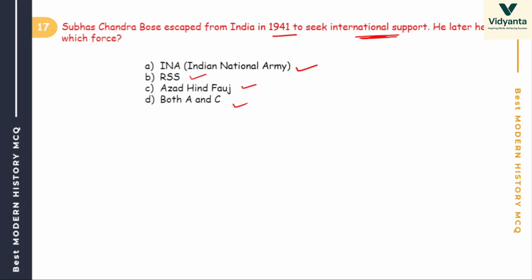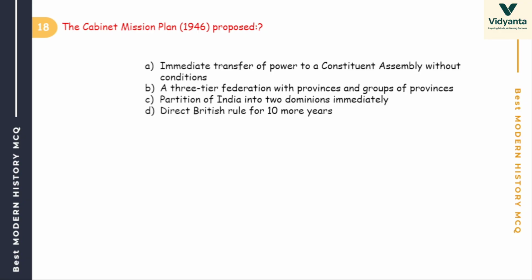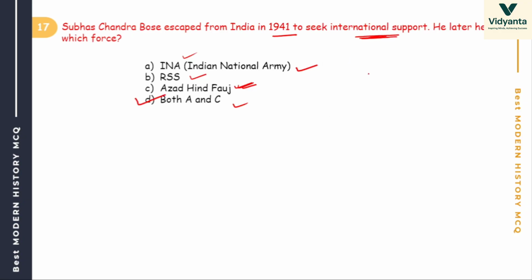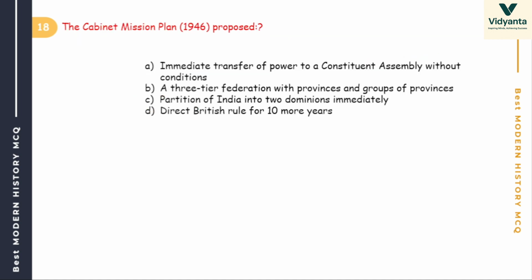So the answer is A and C. He is the head of INA and Azad Hind Fauj. And remember another one, the Forward Bloc, also related to Subhash Chandra Bose.